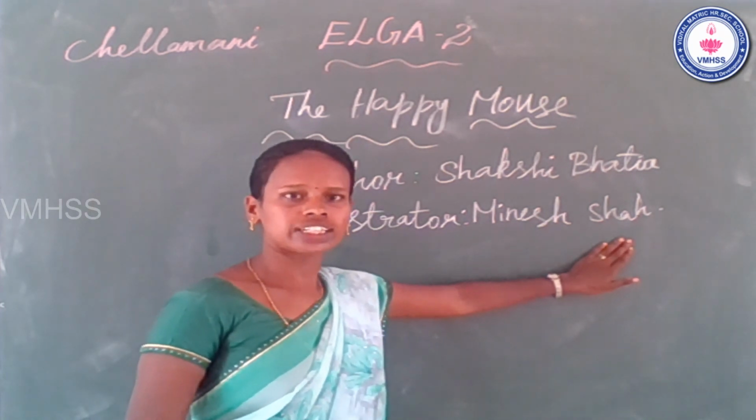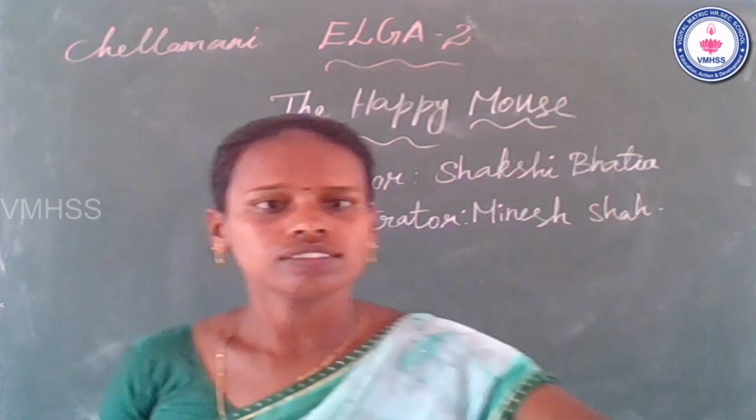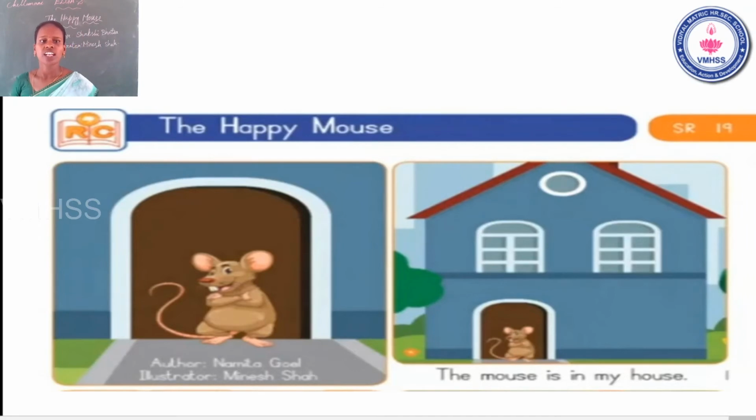Okay, now go to read the story. Okay, see the slide, students. The title of the story is The Happy Mouse. What is the meaning of happy? மகிழ்ச்சி. Okay, happy means feeling happy. நான் சந்தோஷமா இருக்கேன். Okay. Mouse. What is mouse? Do you know? சுண்டெலி. It is very very naughty.